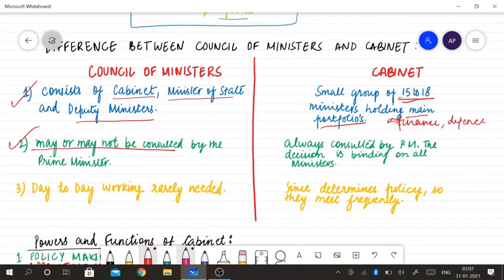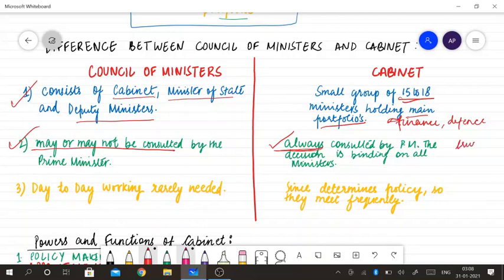And the second difference is that the prime minister may or may not consult these ministers, that is the state ministers or deputy ministers, who are only for assistance. So it is not compulsory or mandatory for the prime minister to consult them, but these cabinet ministers, who are responsible for making the policies, are always consulted by the prime minister, or the prime minister gives his suggestions to them.